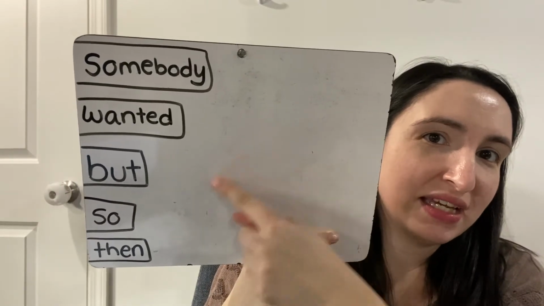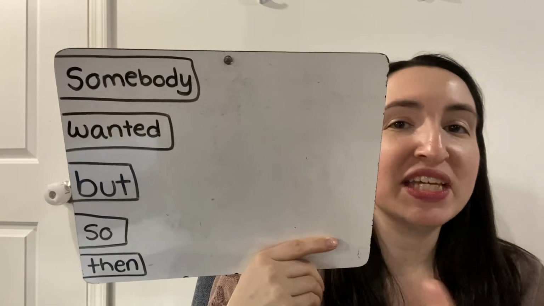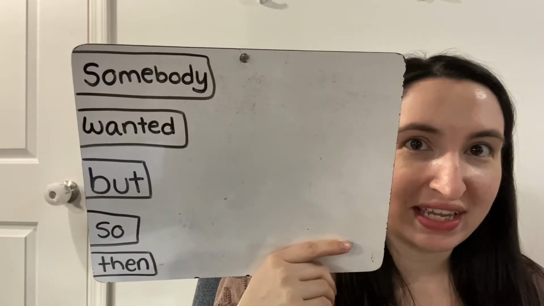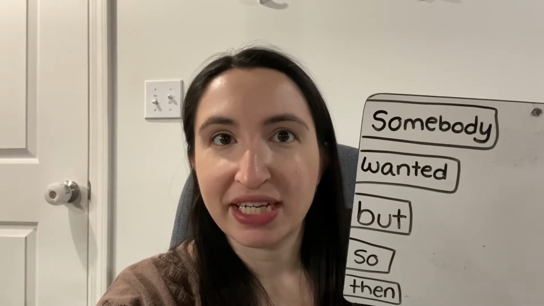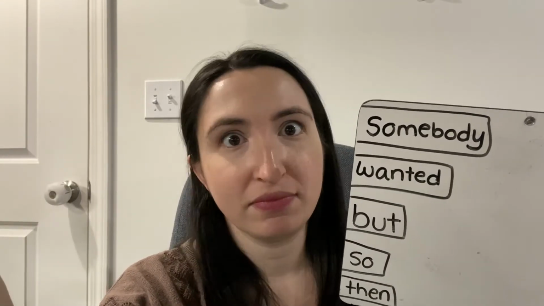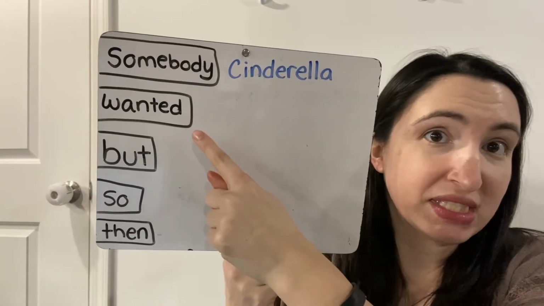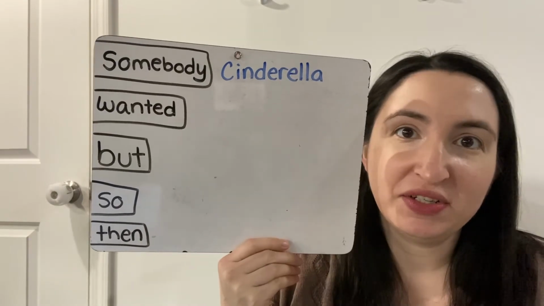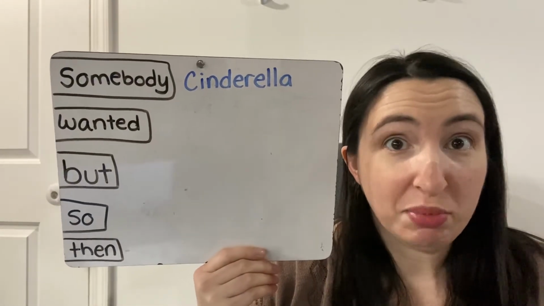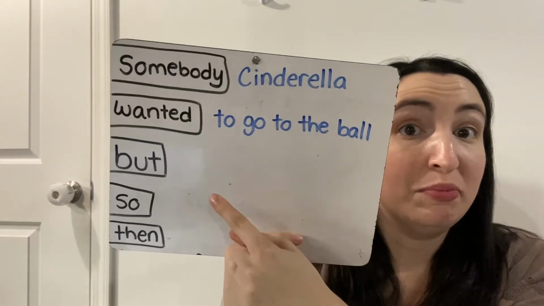Somebody, wanted, but, so, then. What does that mean? Well, this is going to help us retell the story and think about the important parts. Somebody. Who is the somebody in the story of Cinderella? Cinderella. There, I wrote Cinderella. The next black word says wanted. What did Cinderella want? What did she want to do? She wanted to go to the ball. Wanted to go to the ball.